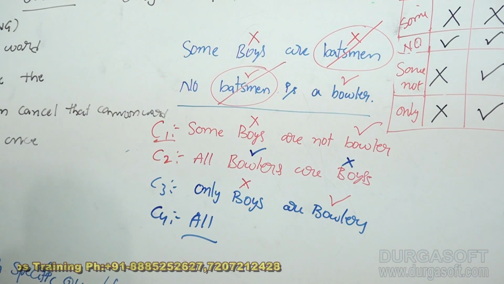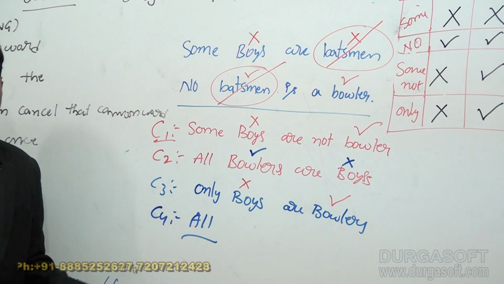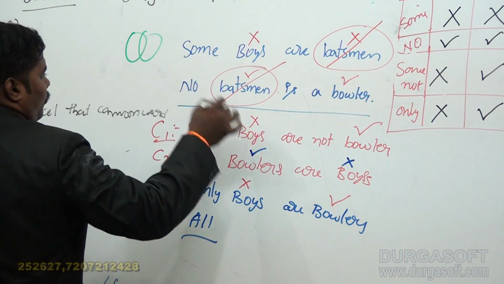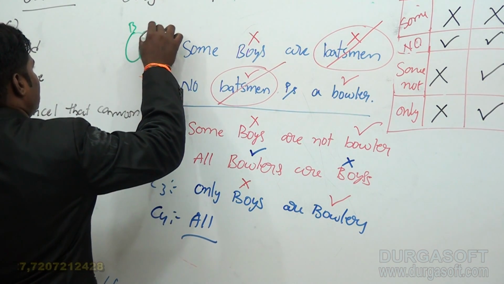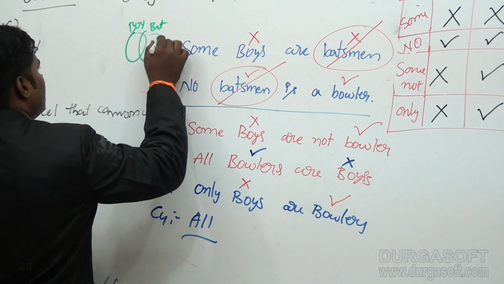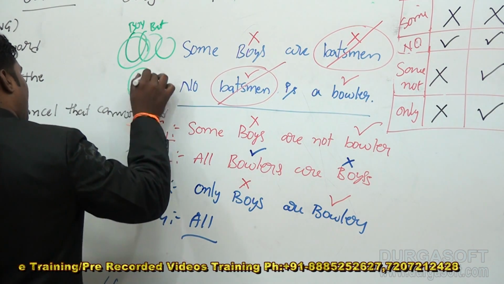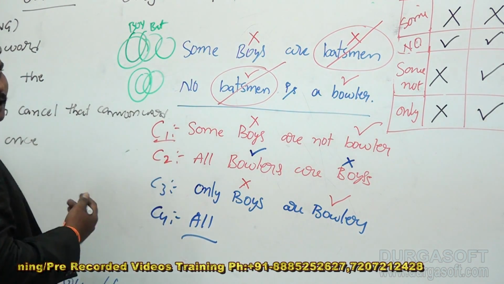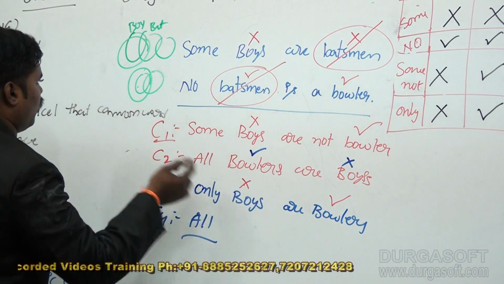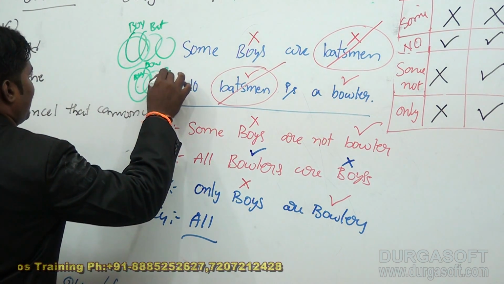So you must concentrate on the distribution of the content only, not the reliable conditions, and not the comparisons made by Venn diagrams. Some boys are batsmen, no batsman is a bowler. Here the bowler may be on this side or this side, and the boys may be on this side, and this is not at all the right way. Only boys are bowlers: this is bowlers, this is boys, and this is batsmen.